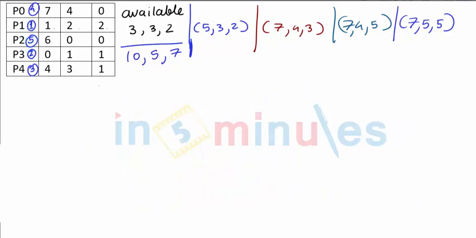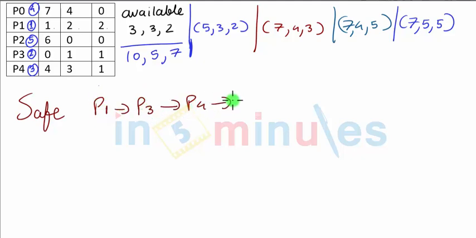Now to answer the final query, whether it is safe or not: the answer is yes, the system is safe. It is safe and one can allot, but the order in which we are supposed to do is P1, P3, P4, then P0, and then finally working with P2. This is a safe state to do.